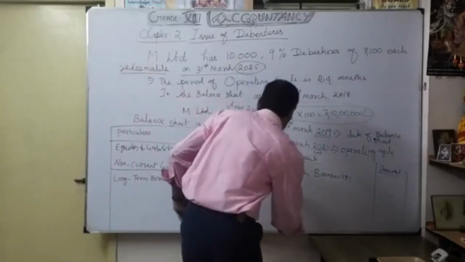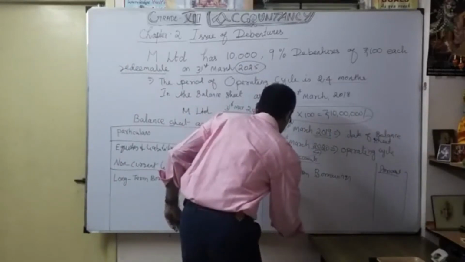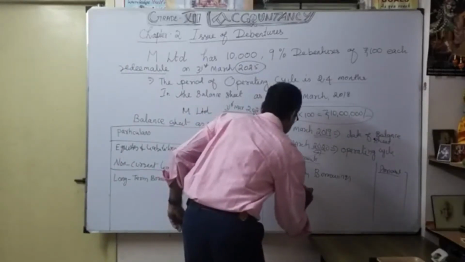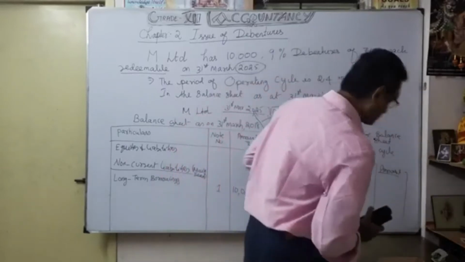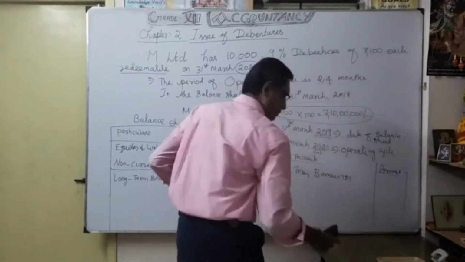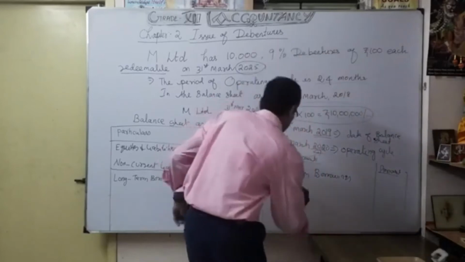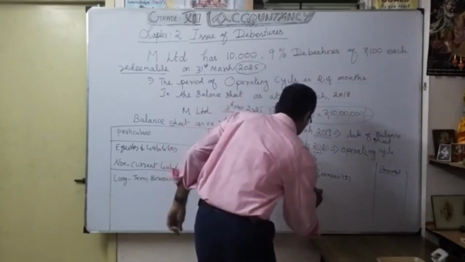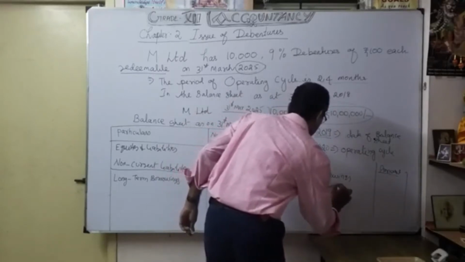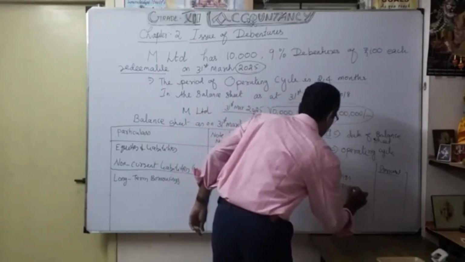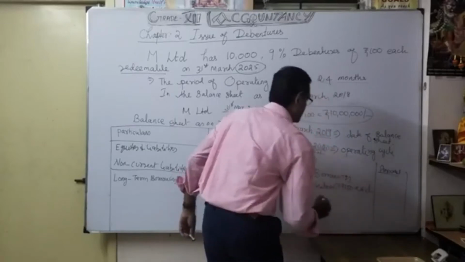How to write? 10,000 9% debentures at the rate of rupees 100 each. So what is the value?